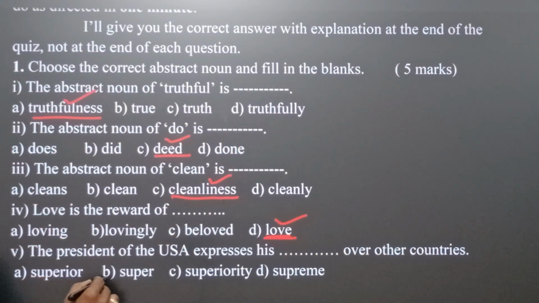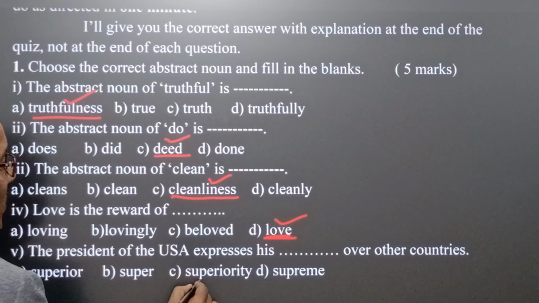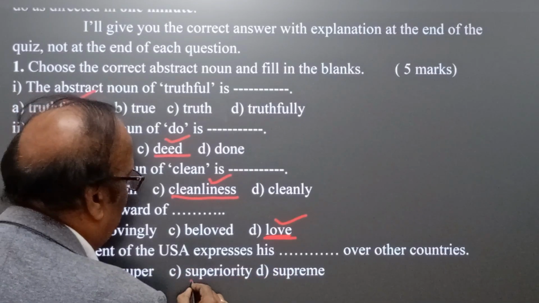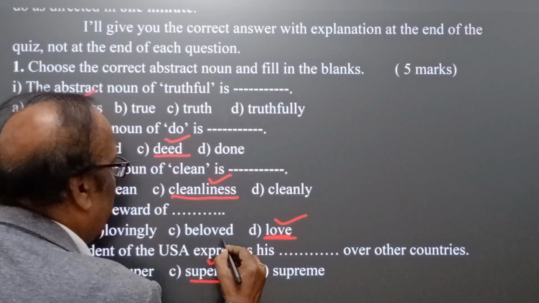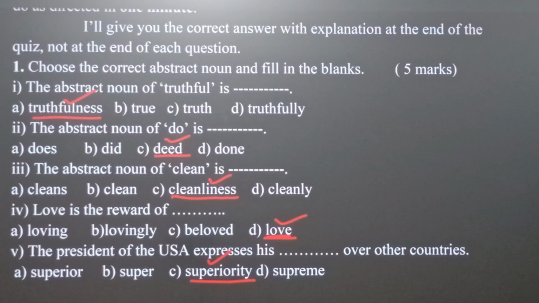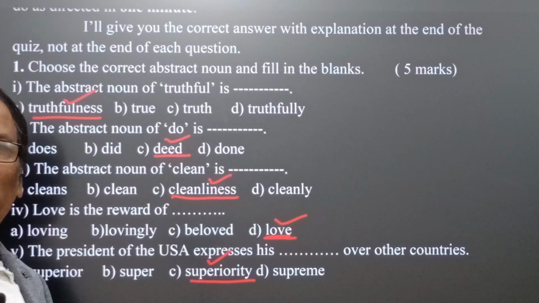Here we have superior, superiority and supreme. Superiority is the correct answer. The president of the USA expresses his superiority over other countries, which is not good.